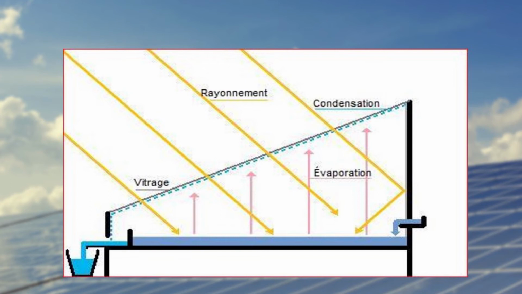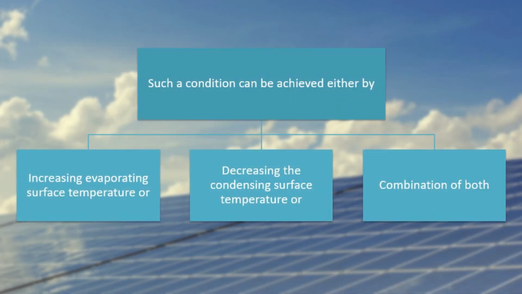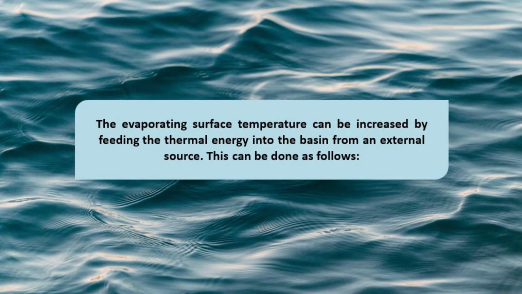How can you achieve such a condition? Such a condition can be achieved either by increasing evaporating surface temperature or by decreasing the condensing surface temperature or by combining both. The evaporating surface temperature can be increased by feeding the thermal energy into the basin from an external source.